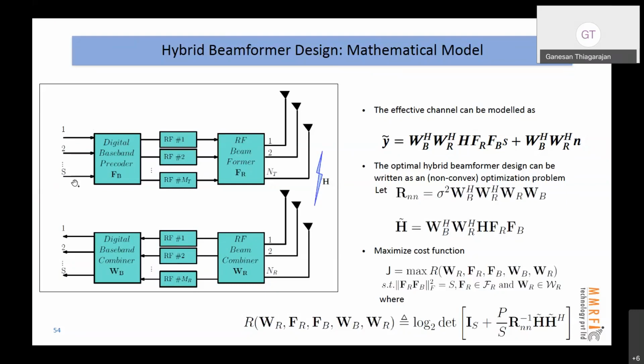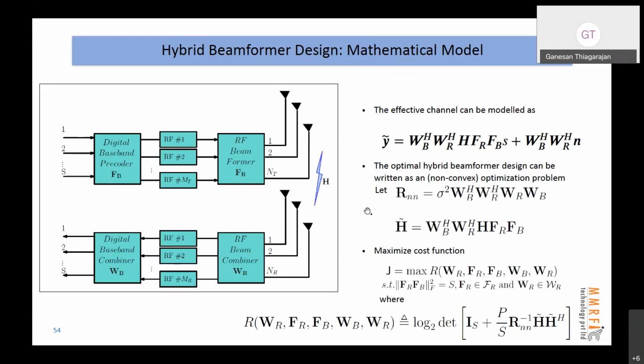Basically, this is the user data. There are Ns spatial streams, and that's where the user data is given. It may be your mobile video or your browsing, whatever. That's all converted to finally bits. Those bits are converted into these Ns spatial streams, and these spatial streams are conveyed from the base station to this mobile end. This is the data front end.